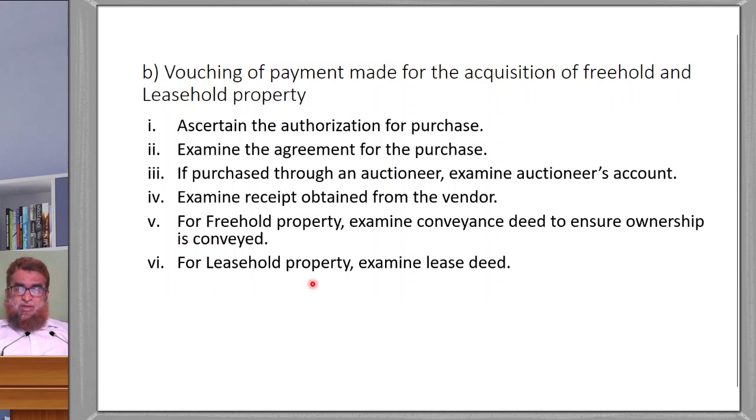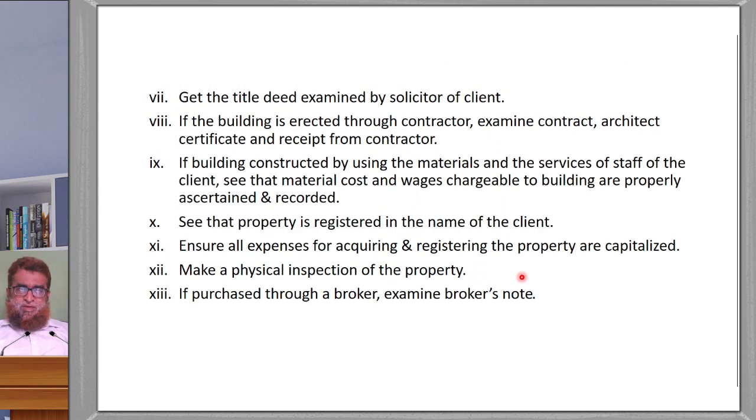Next one, for leasehold property, examine the lease deed. If it is a leasehold property, you should check the lease deed. What conditions are there in the lease deed, it should be checked.